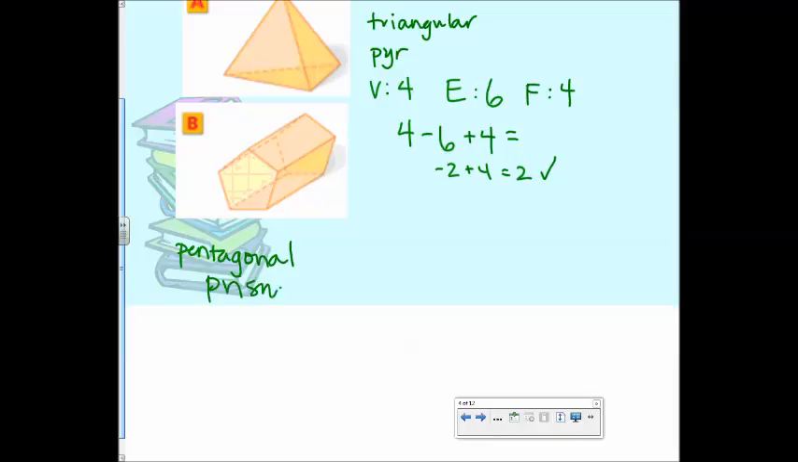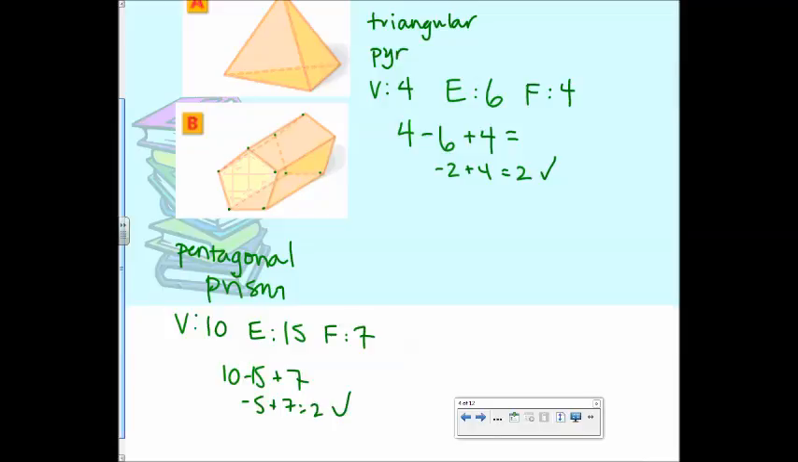All right, so how many vertices are there on the base? There's 5 here and 5 here, so altogether, how many edges? 15. And how many faces? 7. Good. Okay. 10 minus 15 is negative 5, plus 7 is 2. So did Euler's formula work? So is it a polyhedron? Yes.